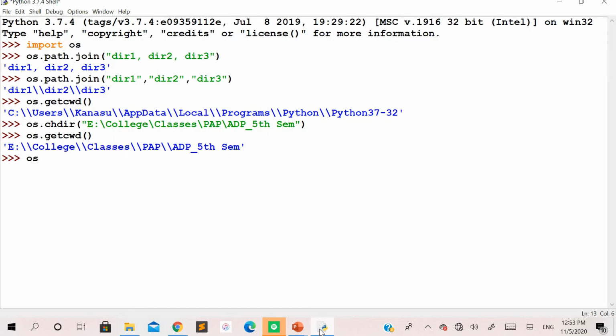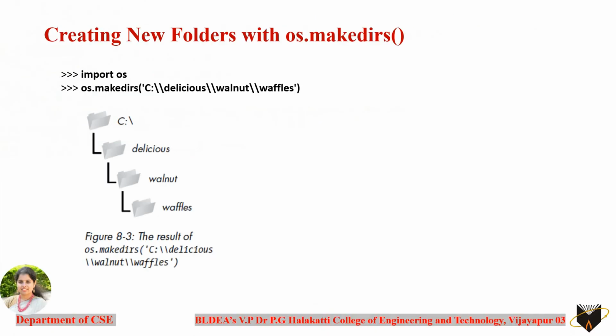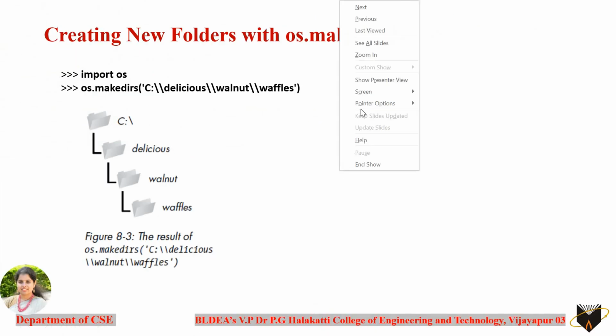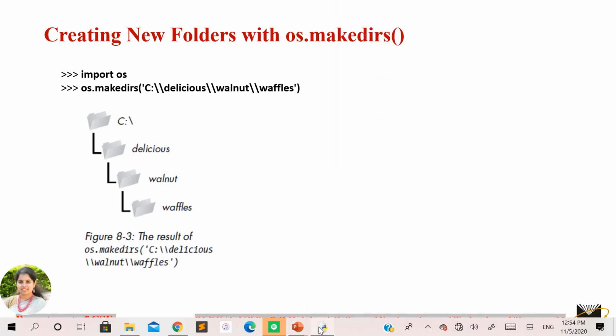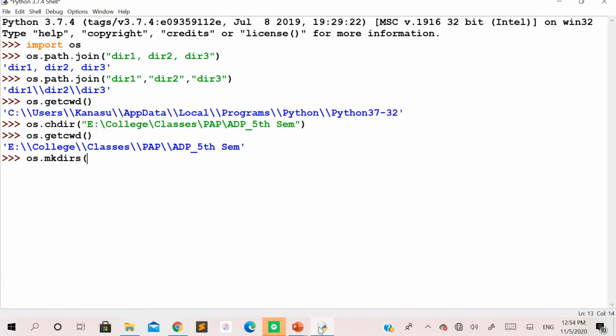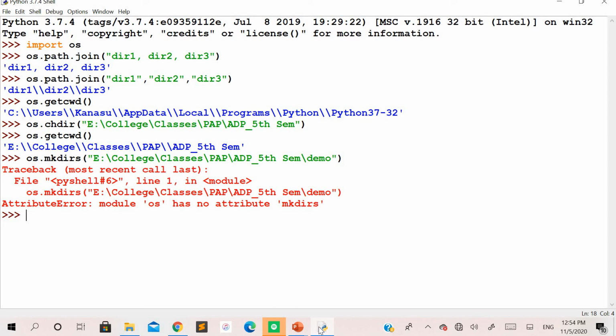So let me make it os.mkdirs. The name of the command is the mkdirs command, isn't it? So to this I want to specify the same location, and within this I want to create a folder known as demo here. I'll just press enter. OS doesn't have the attribute mkdirs.